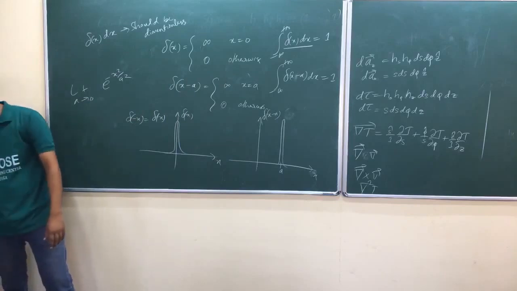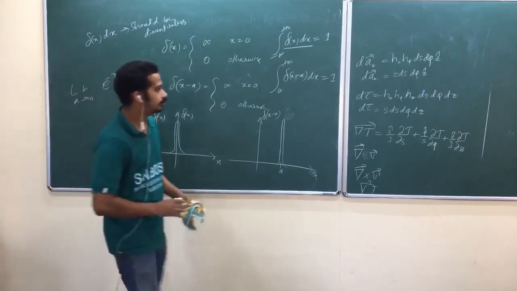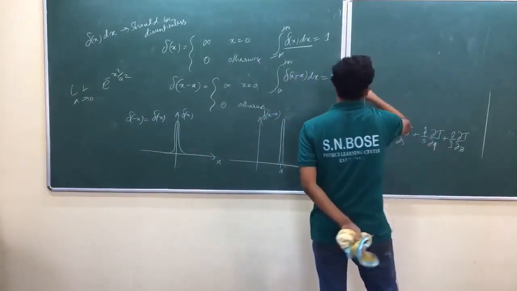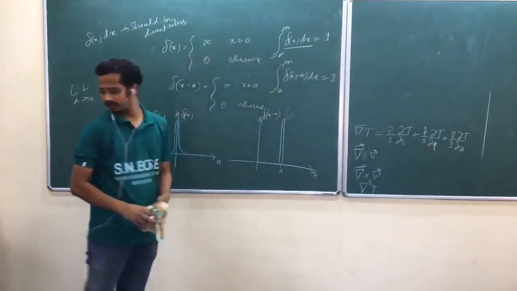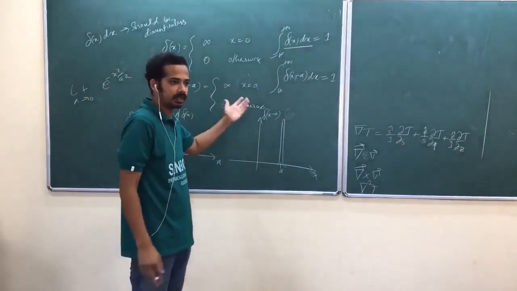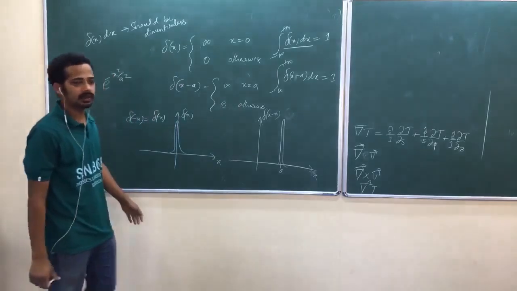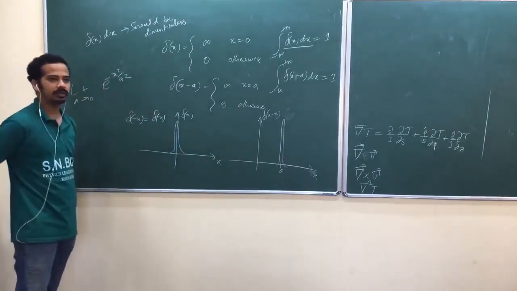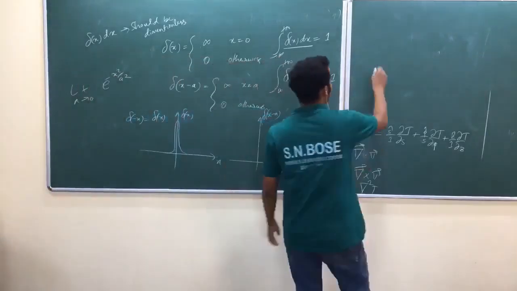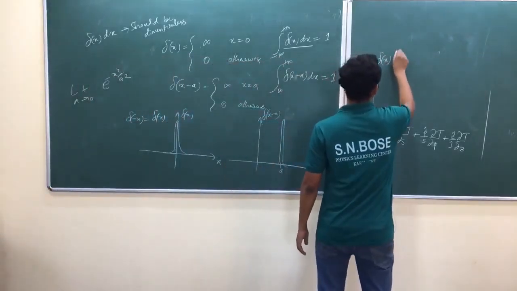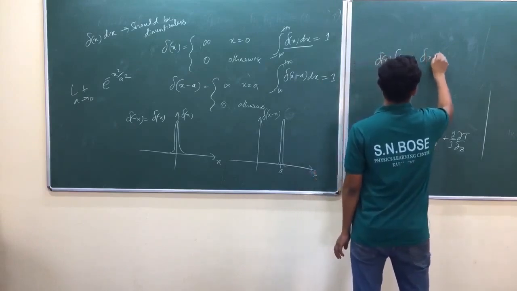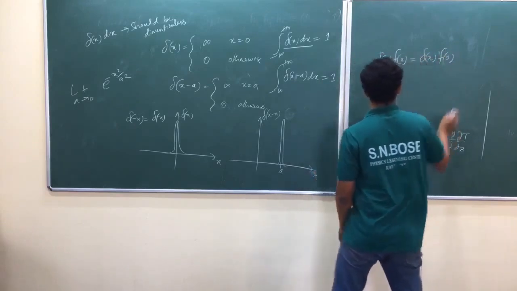Now it has one more property that we need to use later. Actually, sometimes it is better to say Dirac delta lives only inside the integral. Outside that one, we are not going to use the separate Dirac delta usually. Inside the integral, its behavior is very well defined. So delta of x, if you multiply with f of x, that is equal to delta of x into f of 0.